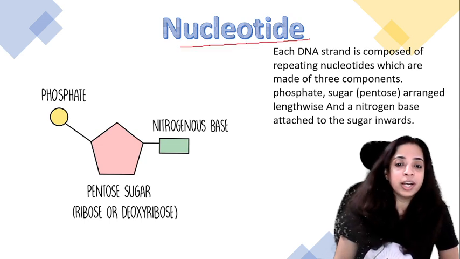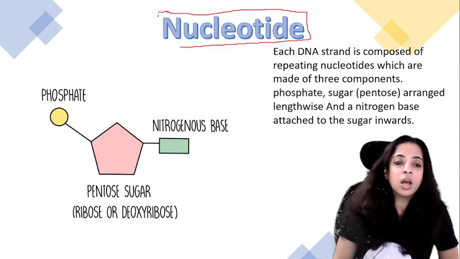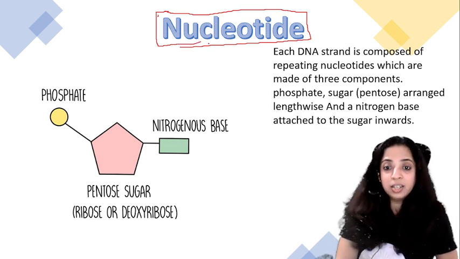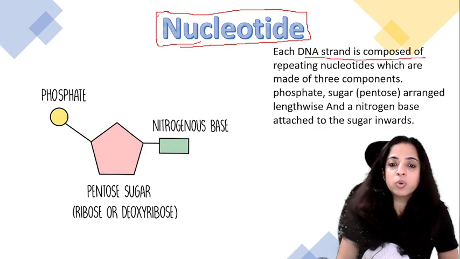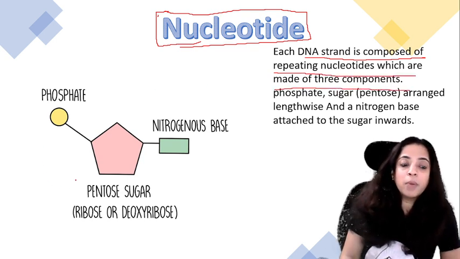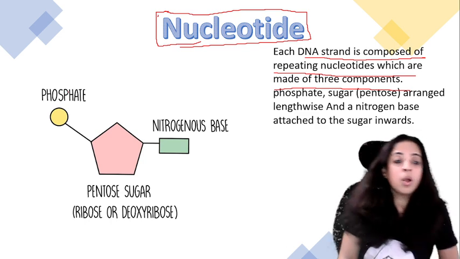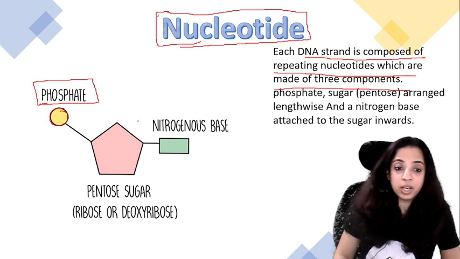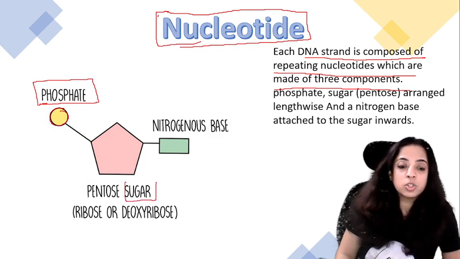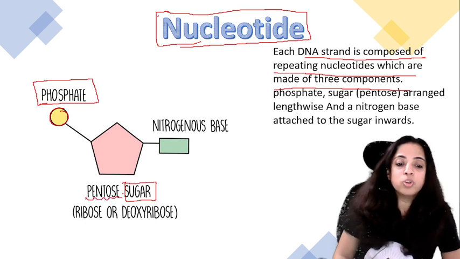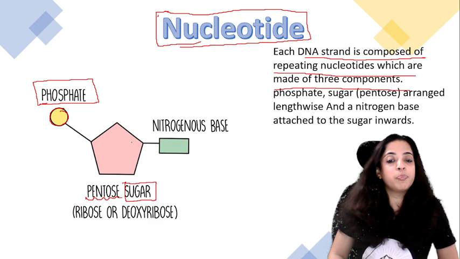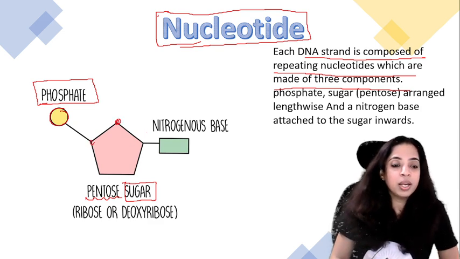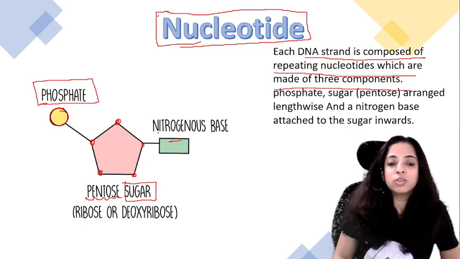What is a nucleosome? I already told you, 8 histones and DNA wound around it is a nucleosome. Now each DNA strand is composed of repeating nucleotides which are made of 3 components. One is phosphate. The circular part represents phosphate. The second is sugar, a particular sugar, pentose sugar. Pent means 5, so we have made a pentagon like this: 1, 2, 3, 4, 5. And then a nitrogenous base is joined to it.